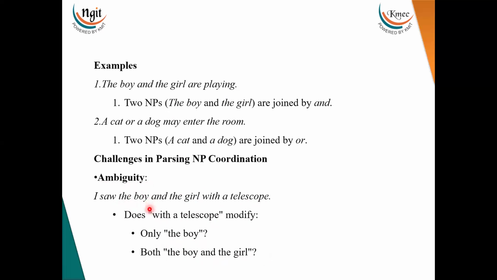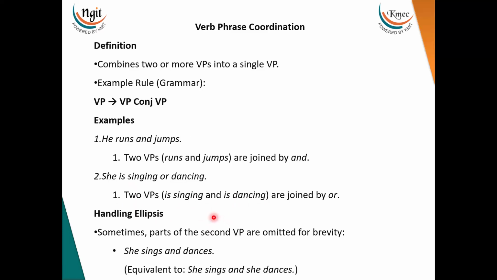That means this is not specifying or giving the exact meaning or context regarding the telescope. I saw the boy and the girl with a telescope. Whether you are saying that you saw the boy or the girl or both with a telescope, or anyone with a telescope, that's the ambiguity.